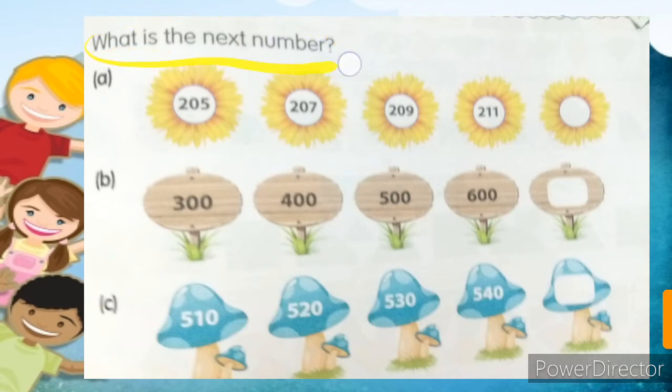Let's see students, what is the next number? So this is a number pattern and it is from your own textbook. This number is 205. This one is 207. This one is 209. This one is 211. So we have to find out which number will be here. First we have to identify which type of pattern this is.